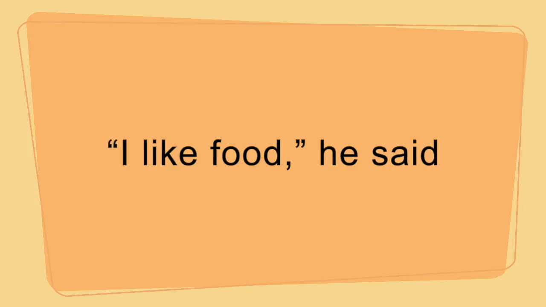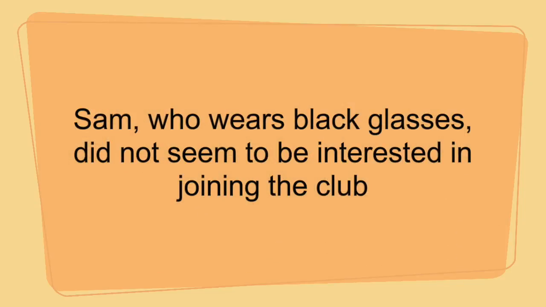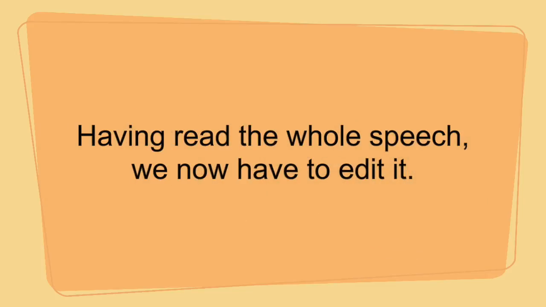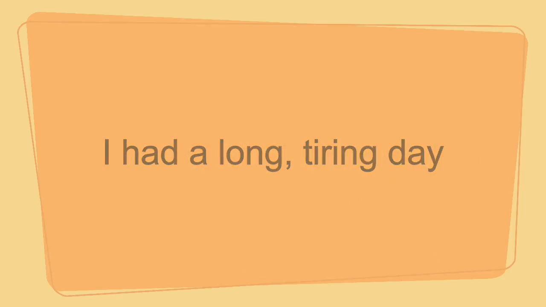Commas are to be put within quotation marks if the quote mentioned needs a comma right after it ends. They can be used right before starting a quote when the quote is introduced. If you are talking about something and you add a little description within the statement, you should surround it with commas. For example, Sam, who wears black glasses, did not seem to be interested in joining the club. Add a comma after a dependent clause if it comes first, unless the whole sentence is very clear. For example, having read the whole speech, we now have to edit it. Commas can also be used to separate two adjectives. For example, I had a long, tiring day.